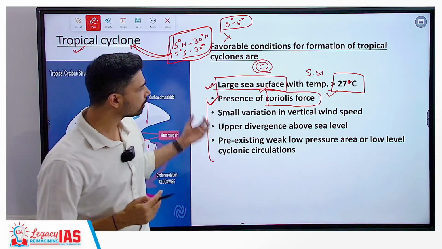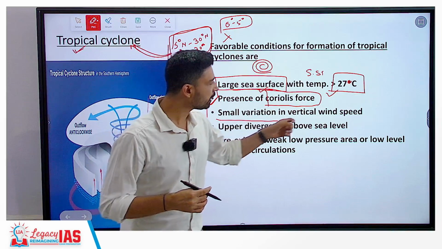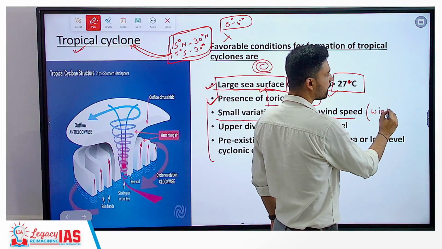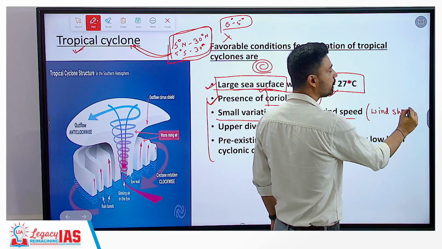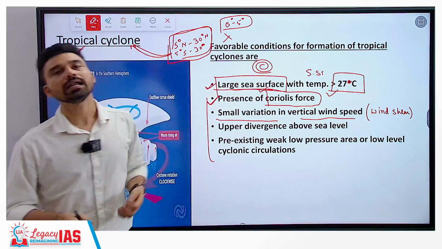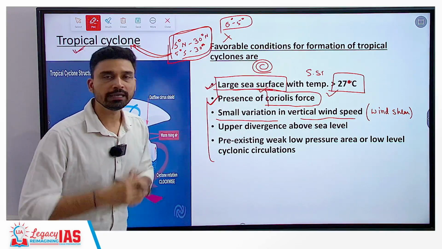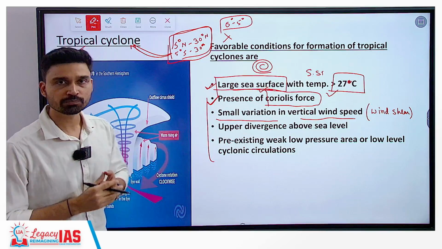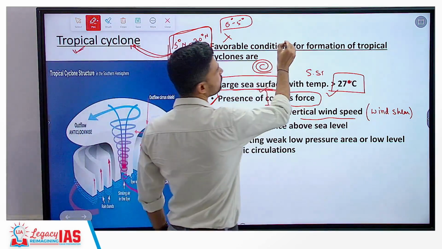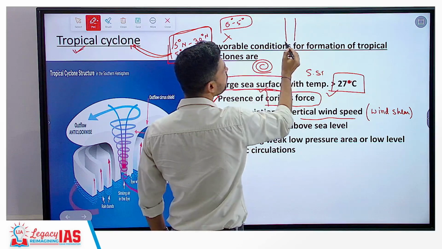Now coming to the third condition, the variation in vertical wind speed, sometimes referred to as wind shear, should be low. What it basically means is that as you go up in the atmosphere, wind should not be flowing in different directions or at different speeds at different heights. The reason is that a cyclonic system is a kind of vertical cylindrical system.